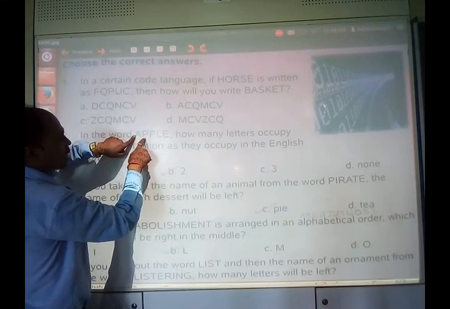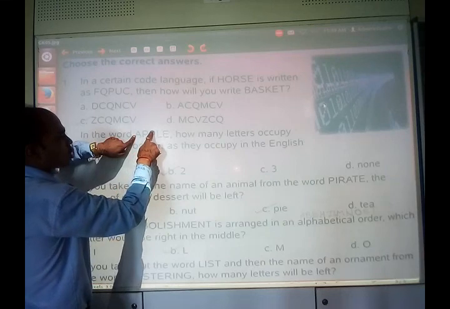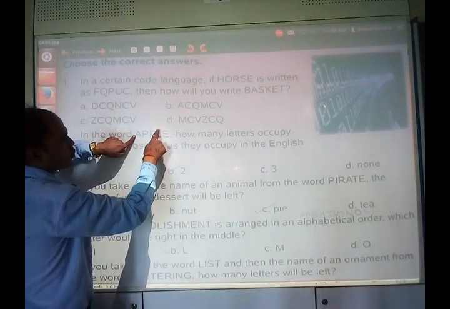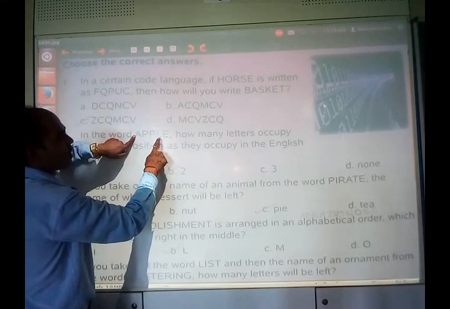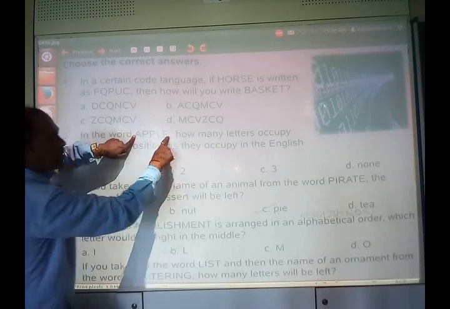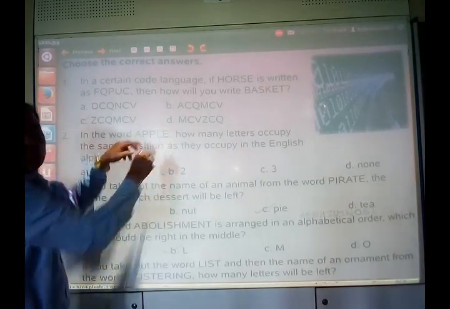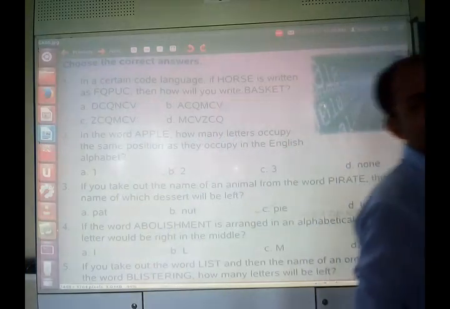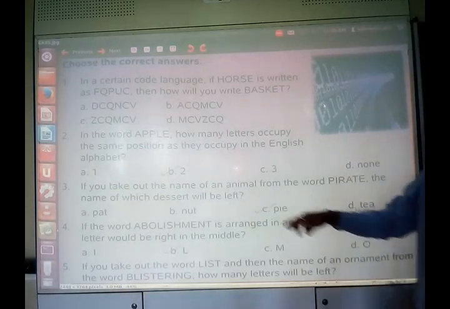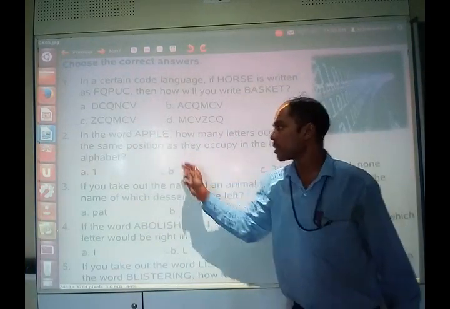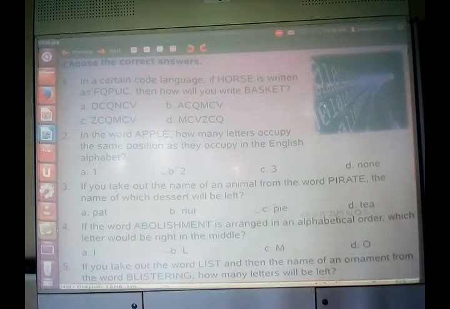Then B, here comes P, so it can't be matched. C, no. D, it also doesn't match. E, yes, E is in the same position. So these two letters, A and E, are in the same position. That's why two alphabets are in the same position. Understood? Yes.